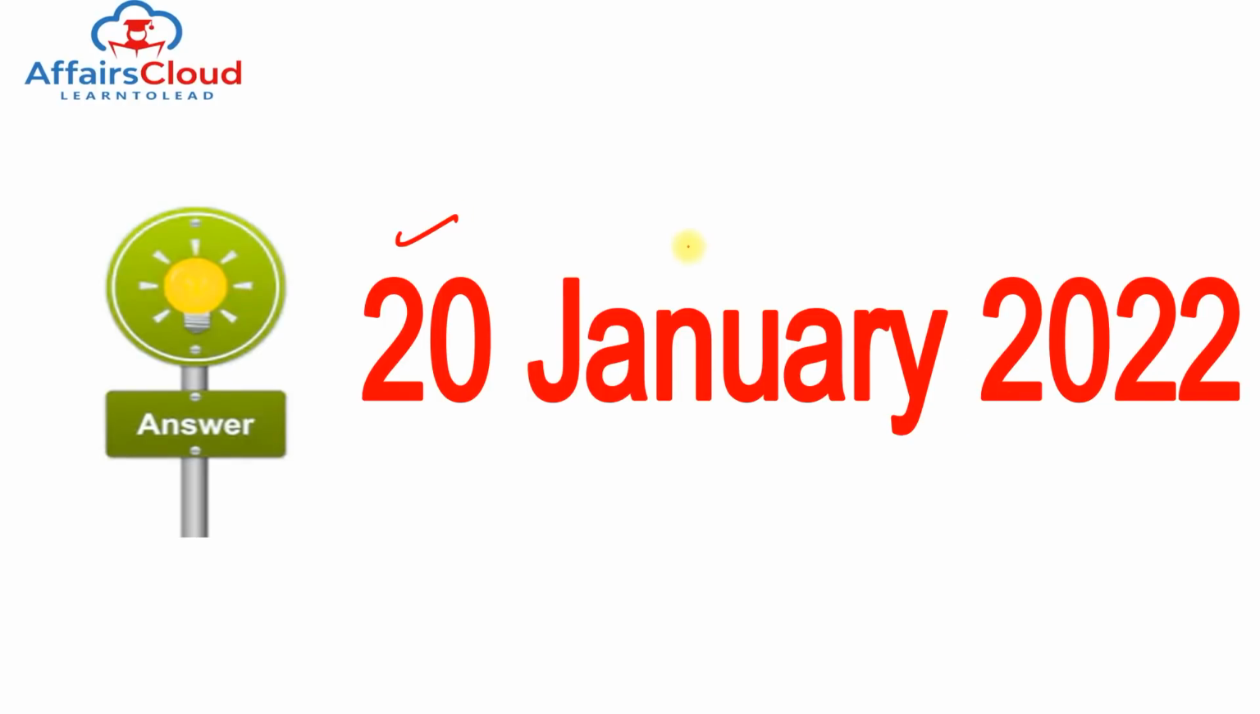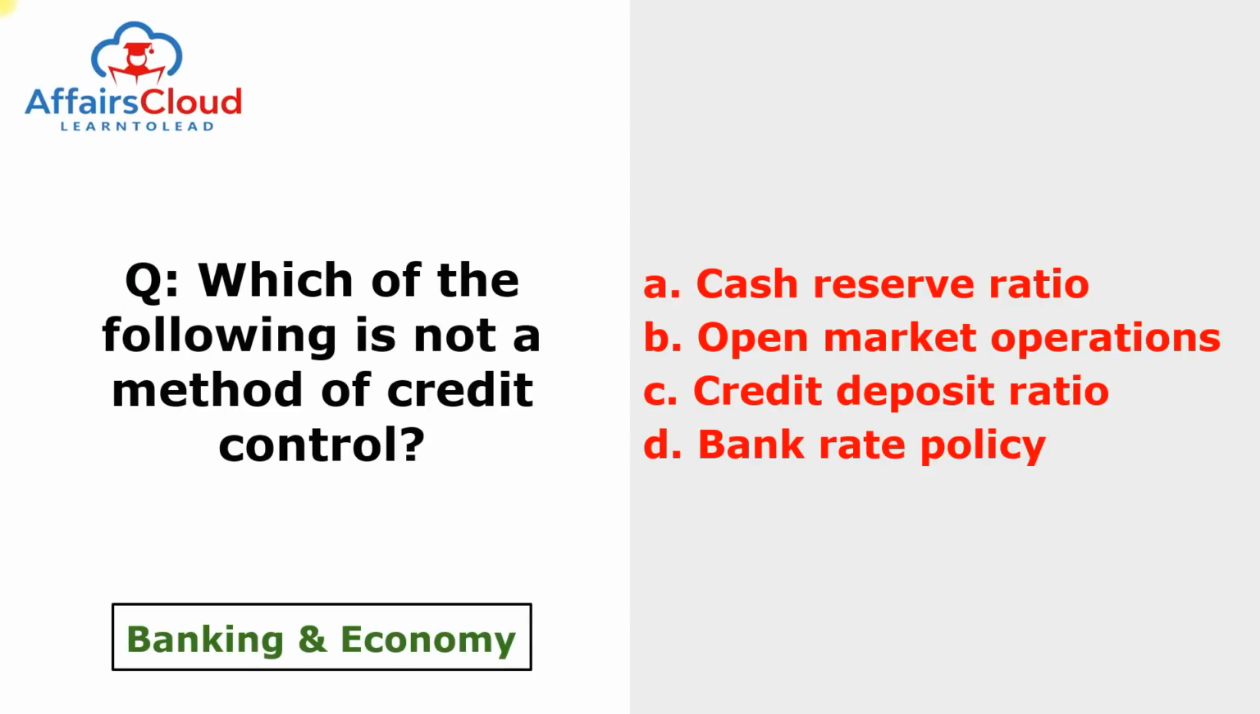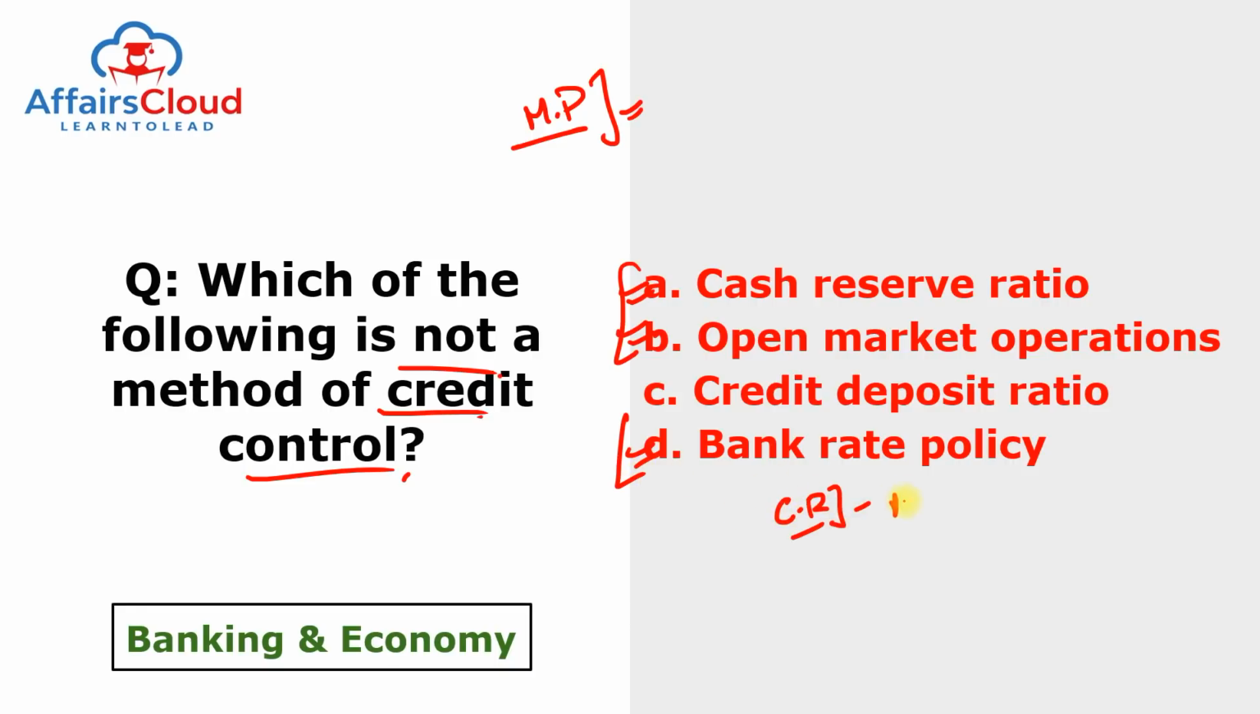So now we are moving to the question of the day. The 20th of Jan 2022 question was, which of the following is not a method of credit control? Because we already covered this point so many times that monetary policy is that policy which can control the flow of money in the market. It means this policy can control the credit. So cash reserve ratio, open market operation, as well as the bank rate policy. These three are part of credit control. It means these three are part of the monetary policy. So these cannot be the answer. So the only option left is C. So C is the answer. This is credit deposit ratio.